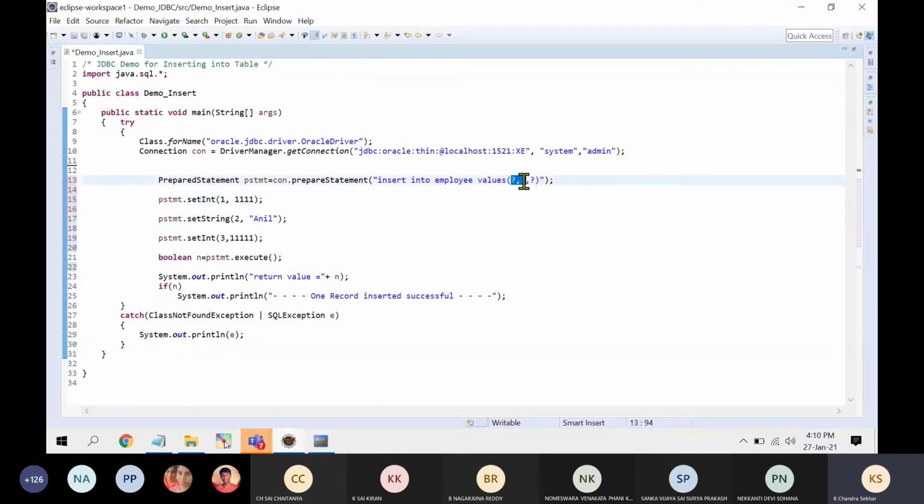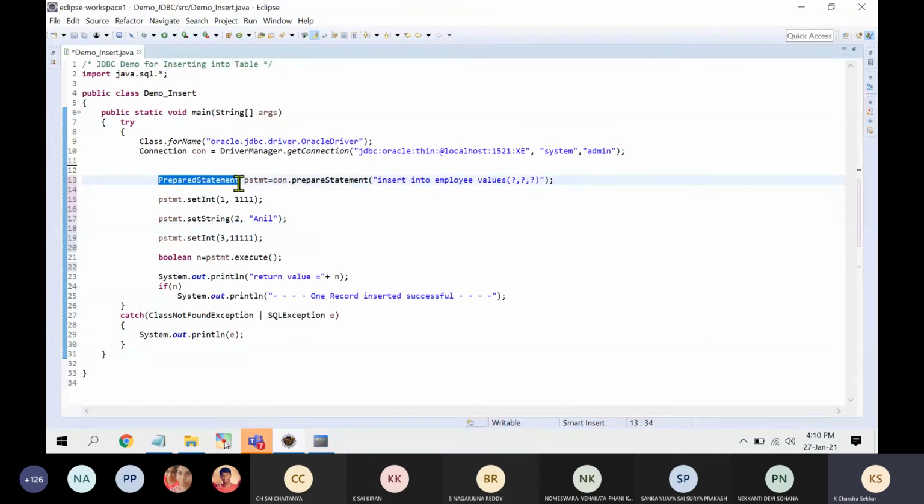I will read from the keyboard. I want to use it. If I use it here, what will happen? Because in double quotations, everything will become a string. But during program execution, I want to enter the values dynamically. At that time, a normal statement will not be useful. So the alternative solution is prepared statement. That is why I am using prepared statement.